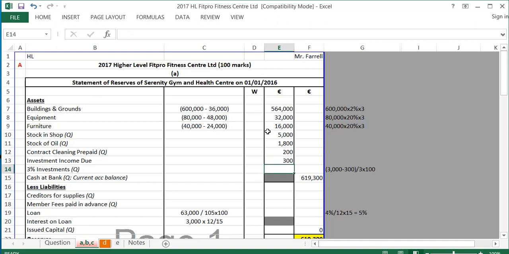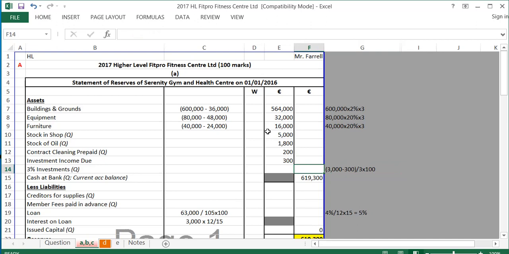The investments. Now, we're not told how much the investments are. We're going to have to work this out. So, in receipts, we received 3,000 investment income for the year. There's no investment income due at the end of the year, but there is investment income due of 300 at the start of the year. So, of that 3,000, 300 must have related to the previous year. So, 2,700 is for this year.